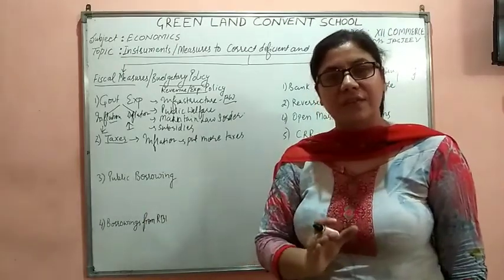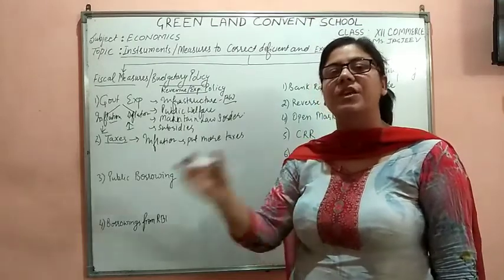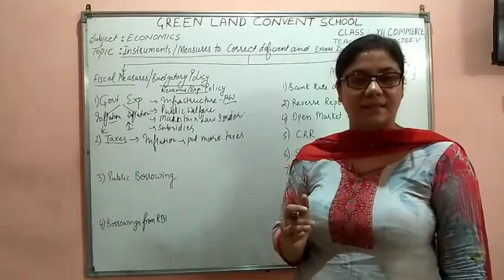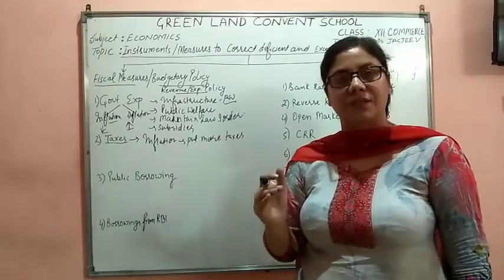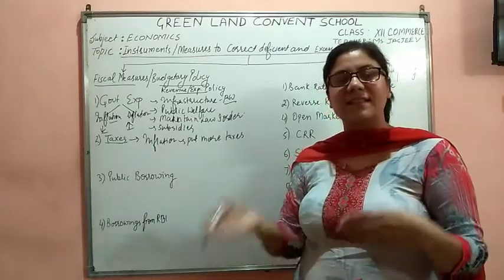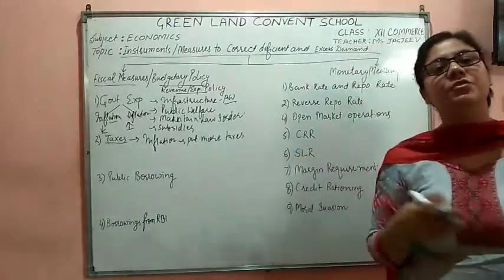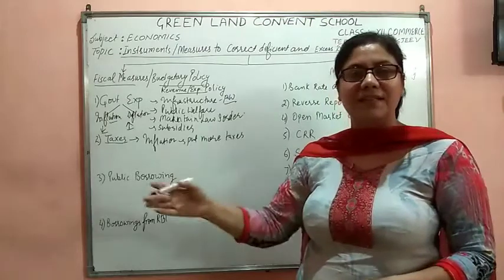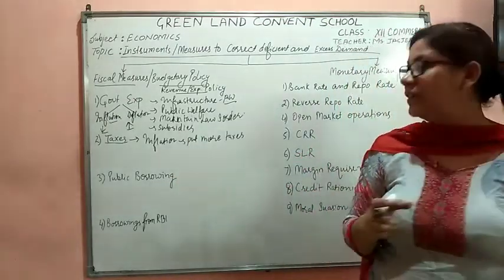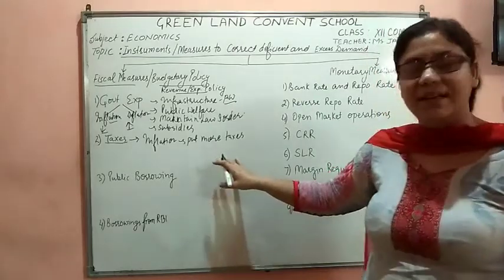So 95 was available with me as a disposable income which I could spend in the economy. But if the government increases the taxes to 10%, I am earning 100 rupees, 10% is given as tax, now only 90 rupees are left with me to be spent in the economy. It means that it reduces the aggregate demand in the economy. With the reduction of aggregate demand, inflation would be tackled.